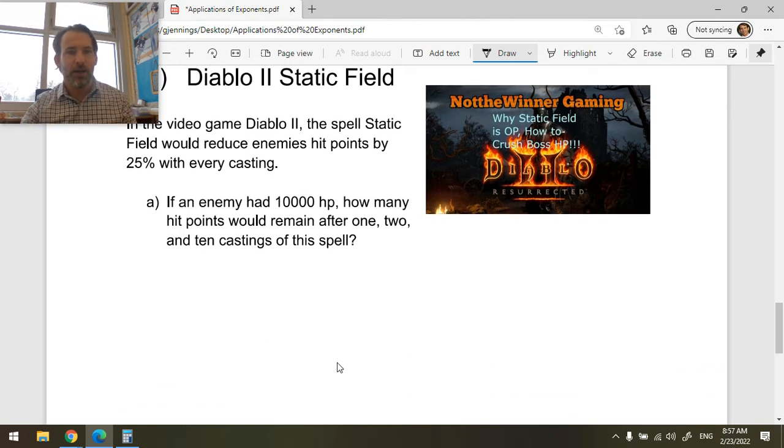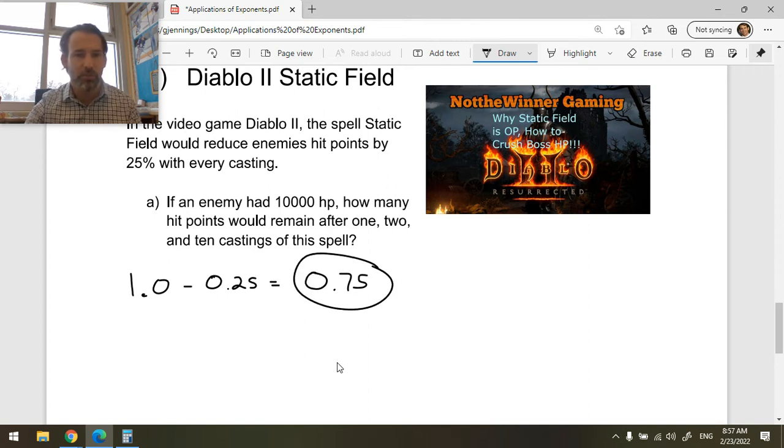Okay, so let's say we know that it's reducing hit points by 25% for every casting. So let's see what happens. 25%, another way of thinking about that is it's 1/4 of their hit points. So if I have their whole hit points, which is 1.0, and I subtract a quarter, which is 0.25, how much am I left with? Well, that would be 0.75 of their hit points, or 3/4 is what they will have left. So this is how many hit points the monsters are left with after one casting.